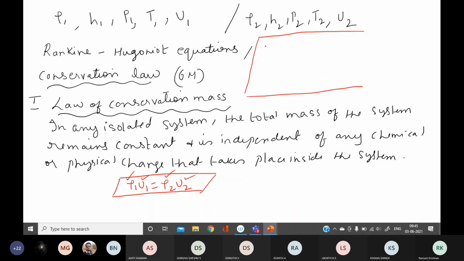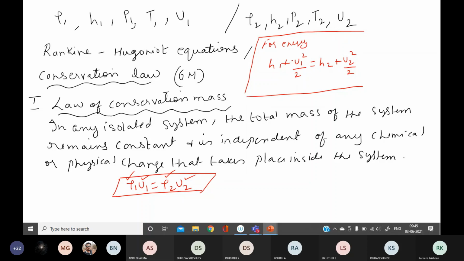The equation for the law of conservation of energy is given by H1 plus U1 square by 2. Can you complete it? What will I get this side? H2 plus U2 the whole square by 2. These equations you have to learn by heart. H is the enthalpy, U is the velocity. So for the law of conservation of energy, the equation is H1 plus U1 square by 2 equal to H2 plus U2 square by 2.